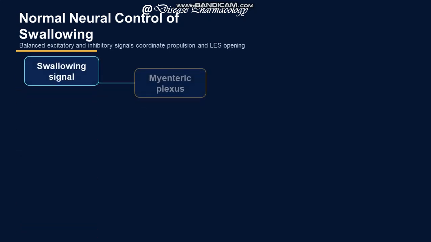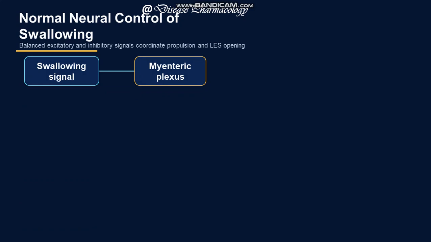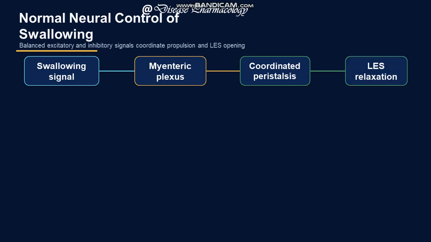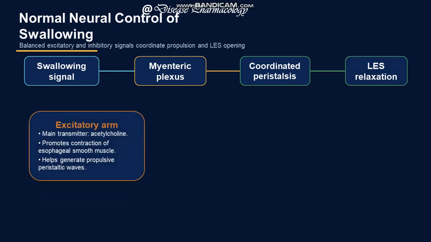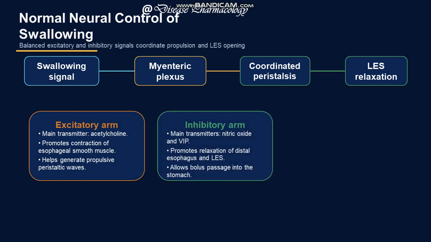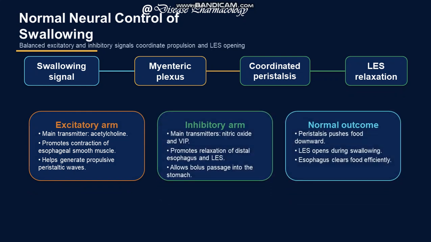That is the normal neuronal control of swallowing. Swallowing signal, myenteric plexus gets activated, coordinated peristalsis, and LES relaxation. That is the excitatory arm. Then comes the inhibitory arm. Then comes the normal outcome of both excitatory and inhibitory.